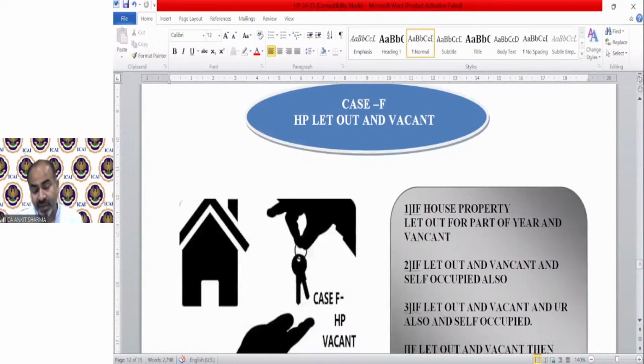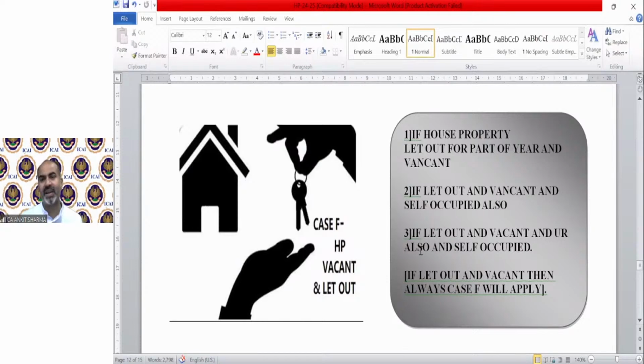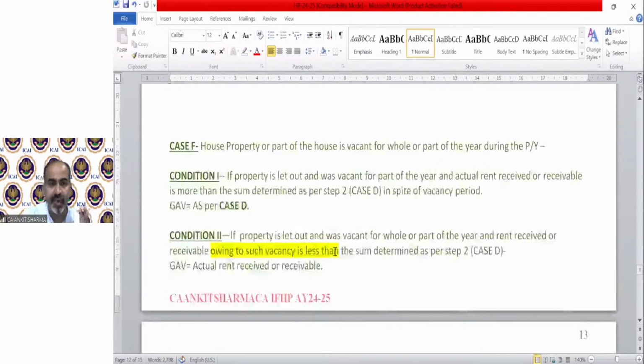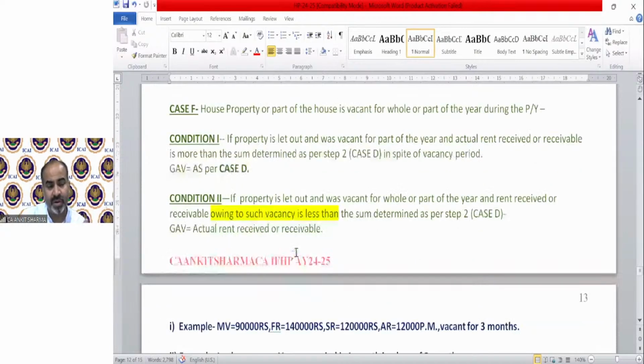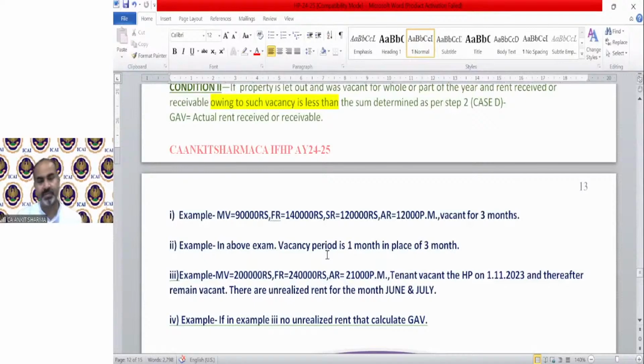Case number F, the case we discussed last, says if house property is let out and vacant, if these 2 conditions are fulfilled, all other cases are irrelevant. So if the house property is let out for part of the year and vacant also, or let out, vacant and self-occupied also, or let out, vacant, unrealized rent also, it does not matter. If these 2 things combine, vacant and let out, case F will be applicable. Case F, condition 1, let out: the GAV is actual rent received or receivable. We have an example also for this.